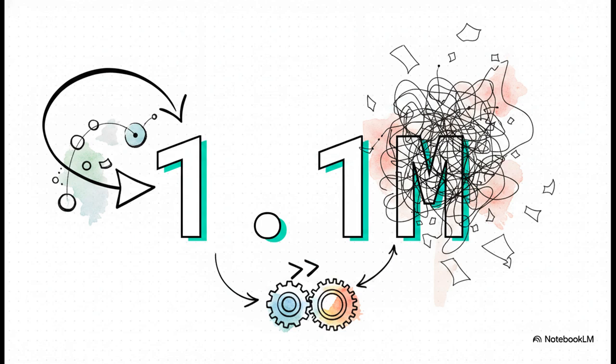1.1 million. That is the number of tokens NOA utilizes per task on SWE-Bench. To put that into perspective for you, the Pi framework requires 2.2 million tokens to achieve worse results. By replacing text serialization with pass-by reference, NOA avoids stuffing massive, redundant string representations into the context window. It literally cuts token costs in half while simultaneously boosting accuracy.